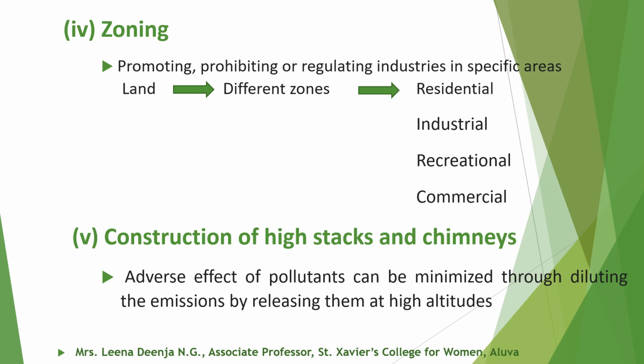Fifth method is construction of high stacks and chimneys. It may not be possible to remove the pollutants completely, even with all kinds of control devices and measures. In such situations, adverse effect of the pollutants can be minimized through diluting the emissions by releasing them at high altitudes with the help of chimneys.